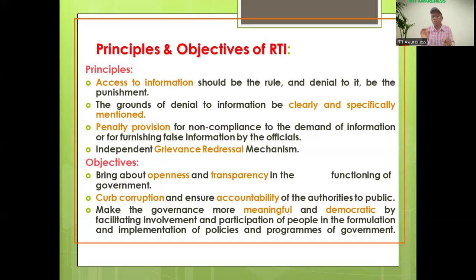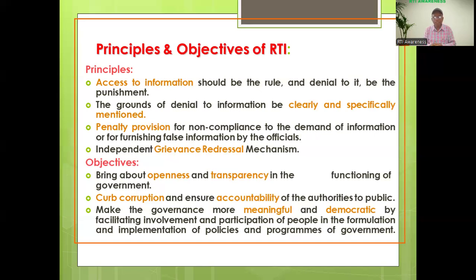The public information officer who denies providing information, though it is under rule, will be punished. Then the second principle of this act is that the grounds of denial to information be clearly and specifically mentioned. If the public authority or public information officer doesn't want to provide information to the citizen, then what are the bottlenecks, what are the constraints, what is the official secrecy, that has to be intimated to the citizen in due form, in due way, so that the citizen can be aware that due to this cause, this information cannot be supplied.